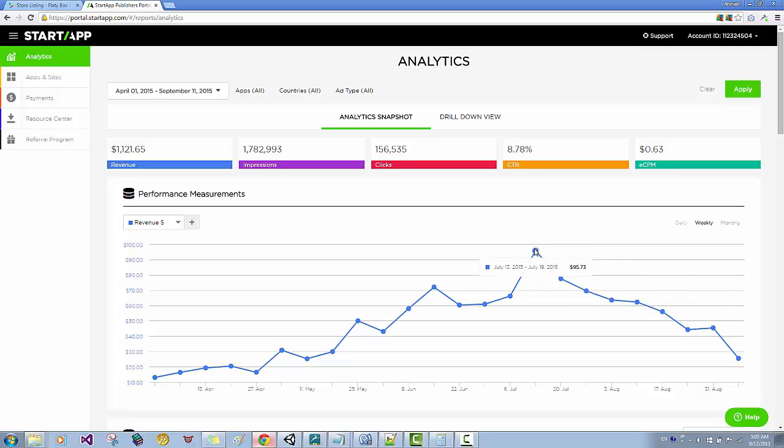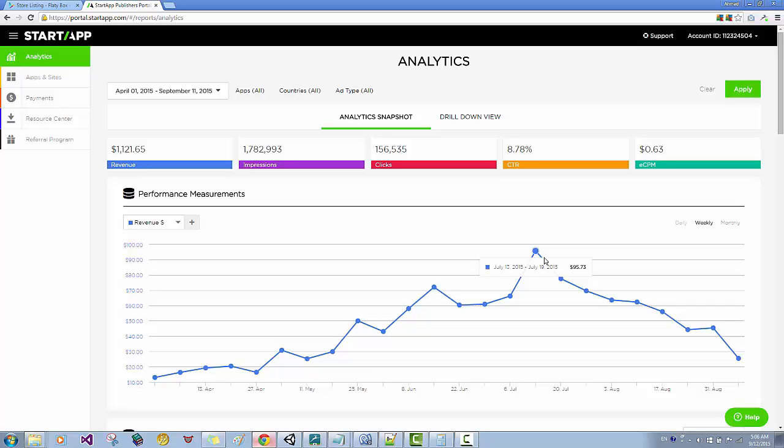We went up to this stage, and after that we went down the curve. Why is that? Because you have to make sure that your app is getting a good amount of reviews. The more reviews you have, and the more encouragement for people to install your app, the better installs you will get, and you will have more users.